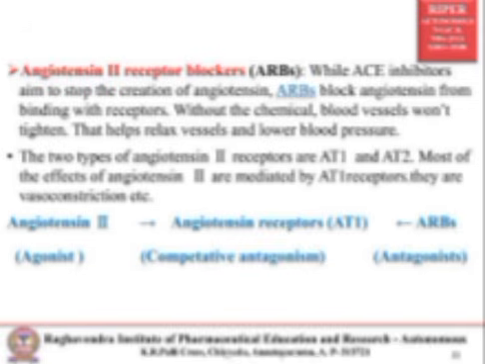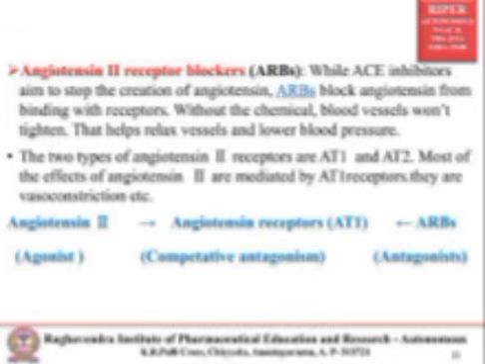Next, angiotensin 2 receptor blockers. They aim to stop the effect of angiotensin. These blockers block angiotensin from binding with the receptor. Without the main chemical, blood vessels won't tighten. The blood vessels will become relaxed, and therefore the BP is also reduced.